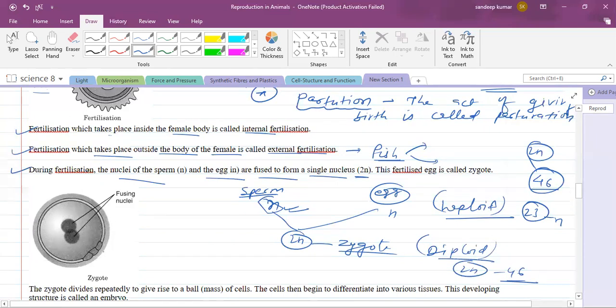So here during fertilization, the nuclei of a sperm, that is N number of chromosomes, and the egg, N number of chromosomes, are fused to form a single nucleus. This fertilized egg is called as what? A zygote. You can see here, this is the zygote they have shown.